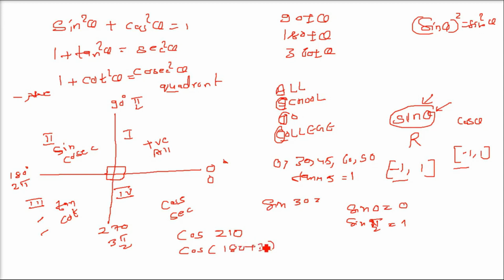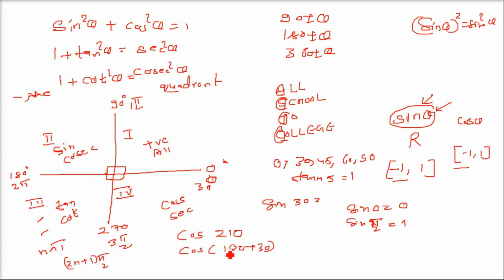Okay, cos 180 plus 30. Before that, let me tell you that for 0, for 2 pi, again you come back, it will be 3 pi. Again you go back, it is 4 pi. So on this x-axis, whenever you have n pi, the cos will not change into sine. That is no conversion. When you have this y-axis, this is pi by 2, this is 3 pi by 2, so actually it is odd value of pi by 2. Whenever you have odd value of pi by 2, the conversion will take place.